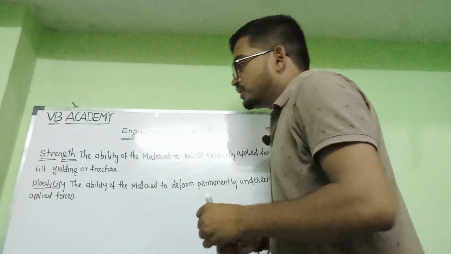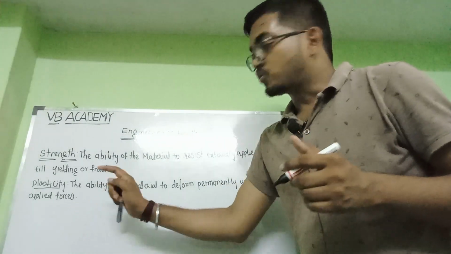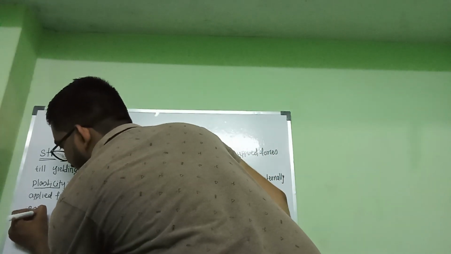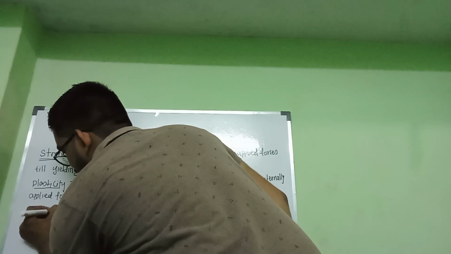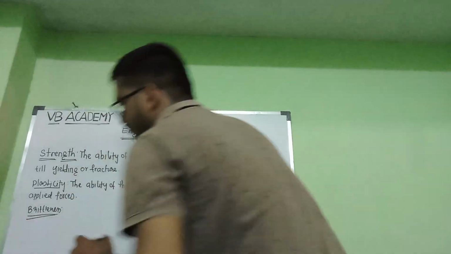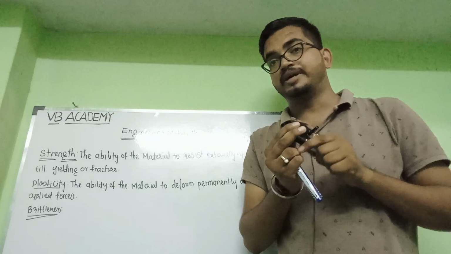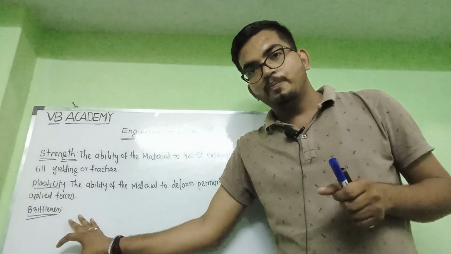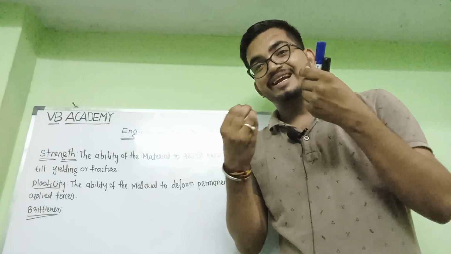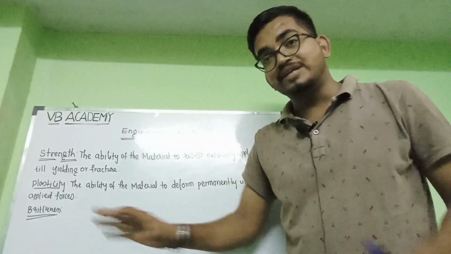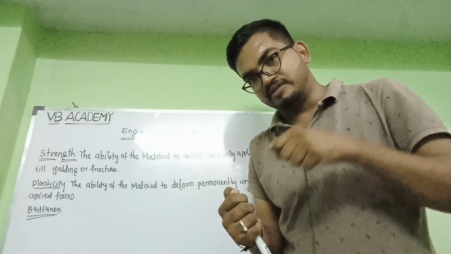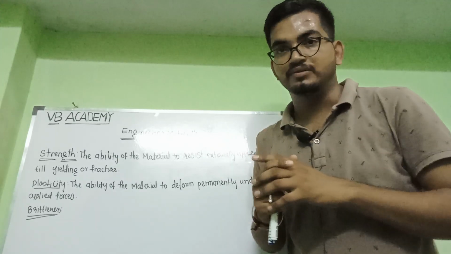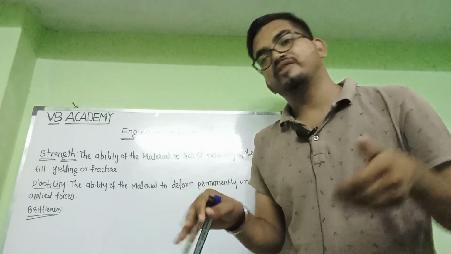Then coming to the quite opposite property of this. The quite opposite property of this is brittleness. Brittleness means there is no permanent deformation, it directly fractures. As you hit the wire with the hammer, now hit the glass with the hammer. What happened? It won't get flattened here, it will directly break.